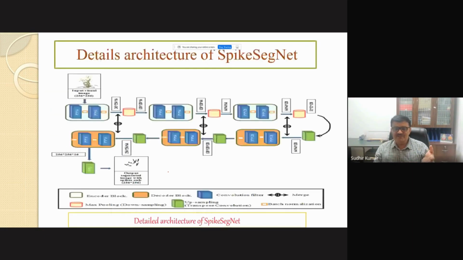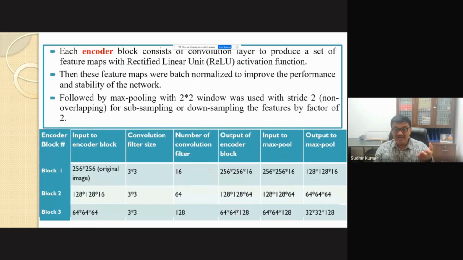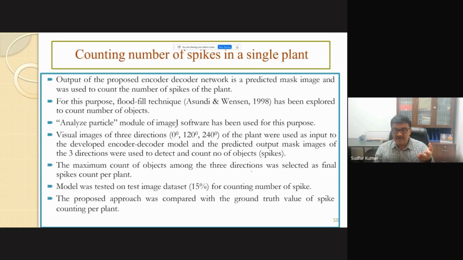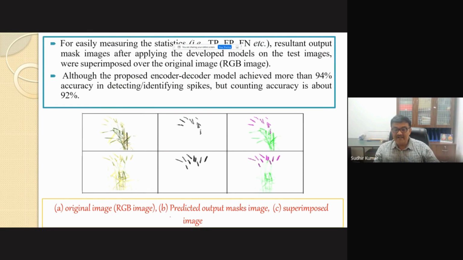A few more things we do in science: you might be wondering how yield prediction can be done. Through AI, we can easily count the ear numbers. For instance, I find 12 ears, 10 ears, and then based on that we can go to the spikelet part. Once we have the spike and spikelet, we can find how many seeds there are, so we can predict the range of the yield. We are able to find the ear number from the image itself, and that can be taken from the field by a drone, very easily.